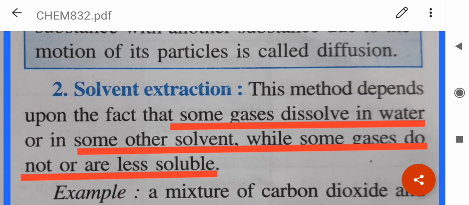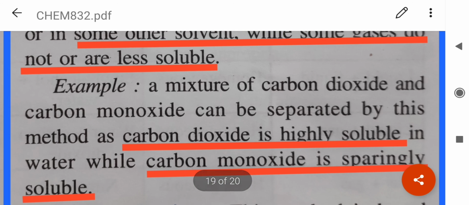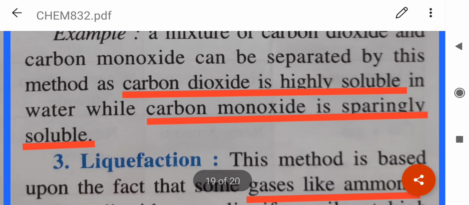Next is again solvent extraction for the separation of gaseous mixtures. So some gases dissolve in water or in some other solvent, whereas some gases are not or less soluble. For example, if you take a mixture of carbon dioxide and carbon monoxide, carbon dioxide is highly soluble in water, whereas carbon monoxide is sparingly soluble, meaning very less soluble.